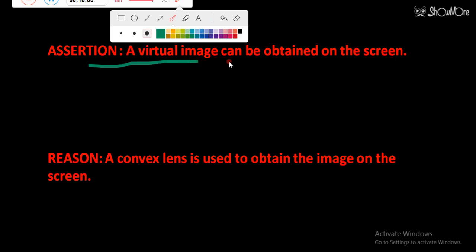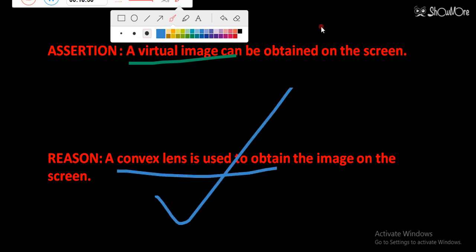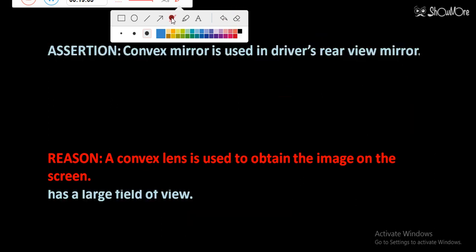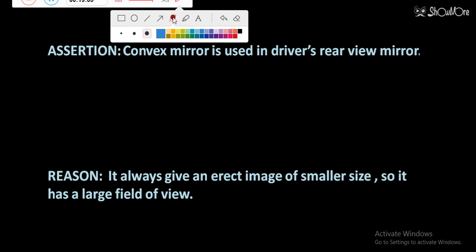Assertion: a virtual image can be obtained on the screen. No, we cannot obtain a virtual image on the screen. We have to use a real one. Okay, I think this question is a repeated one. A convex lens is used to obtain the image on the screen. Yes, this is right, but the assertion is false. Answer for this question will be again D, but I think this question is repeated, so you can skip it. We have already discussed this one. Okay, next question. This is the new question. Earlier one was a repeated one.